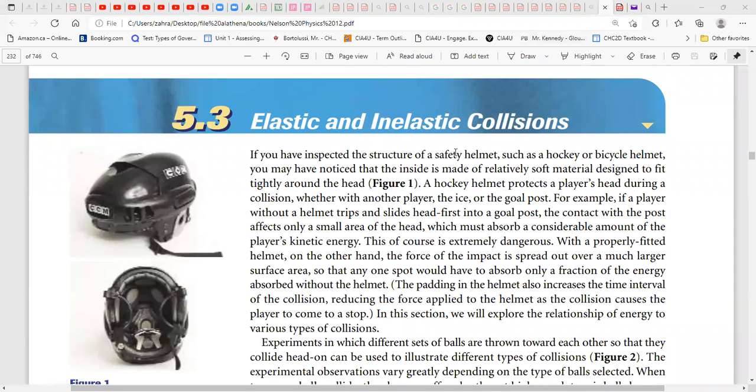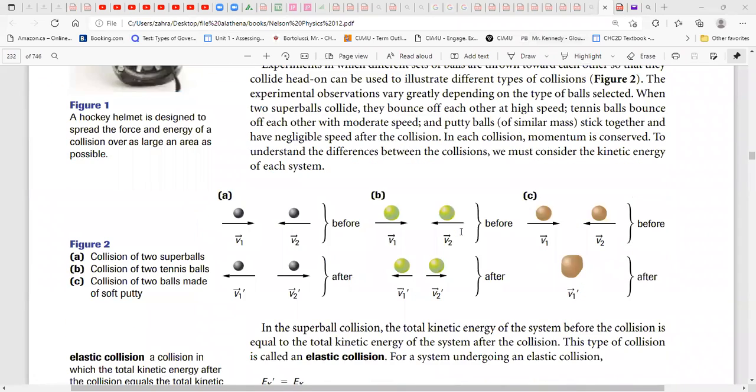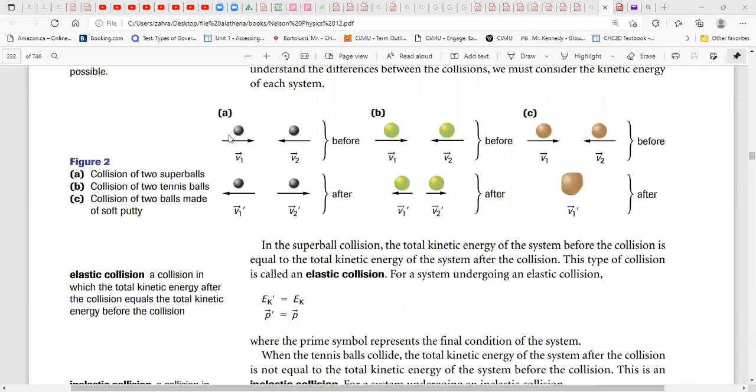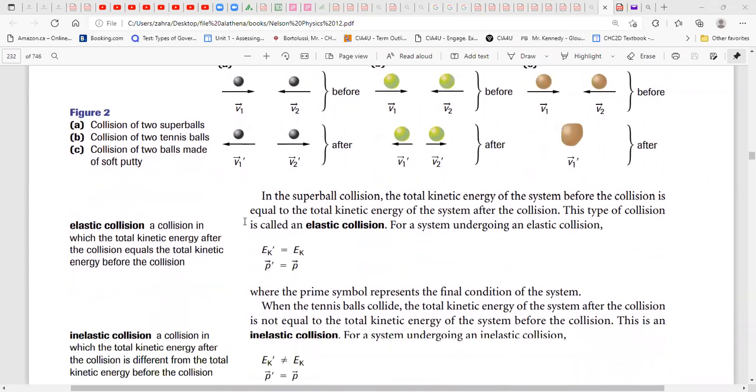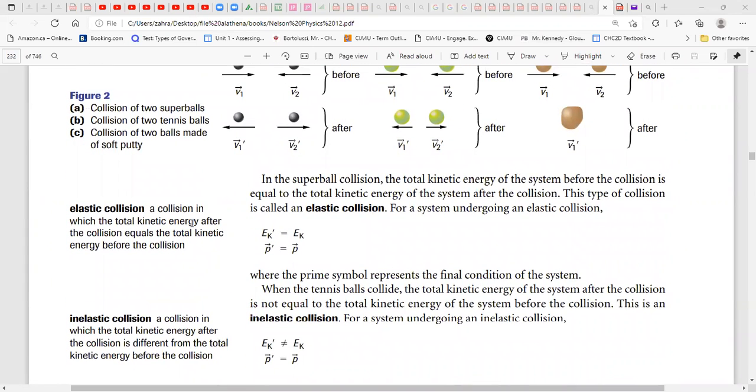Point three, elastic and inelastic collisions. Okay, so what is an elastic collision? When two balls move toward each other, each has some velocity, and after the collision they perfectly bounce back. In an elastic collision, the total kinetic energy after the collision equals the total kinetic energy before the collision. Also, the momentum is conserved as well. So EK prime is equal to EK, and P prime is equal to P.